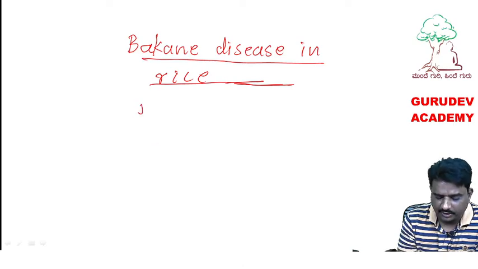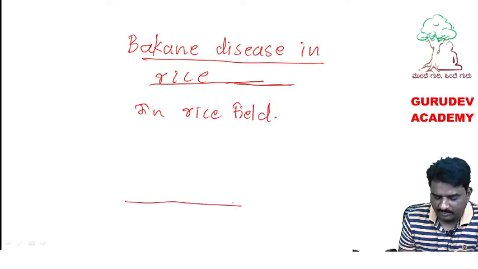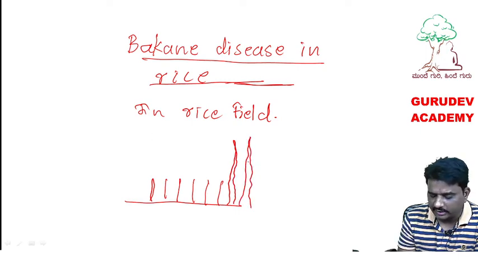In the rice field, suppose these are the rice plants, some of the rice plants are growing taller. So why are these rice plants growing taller?